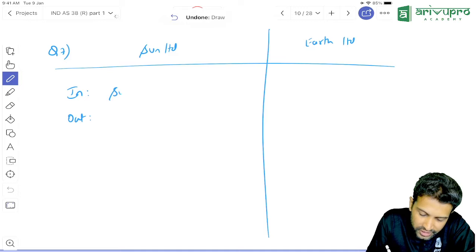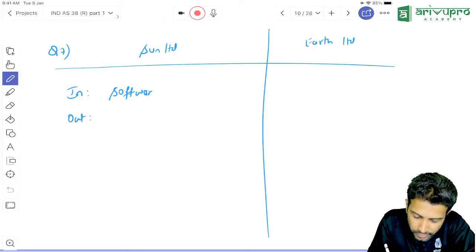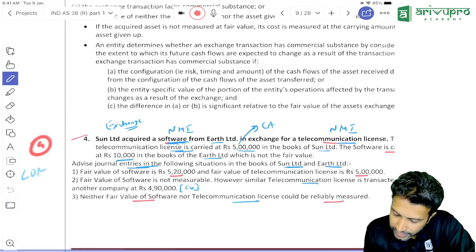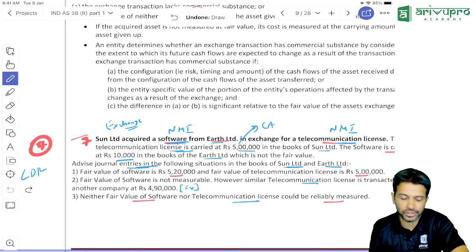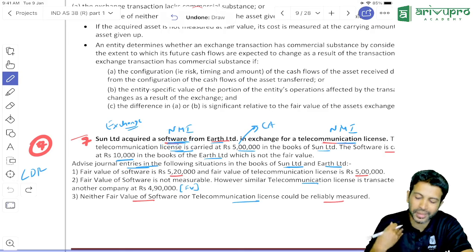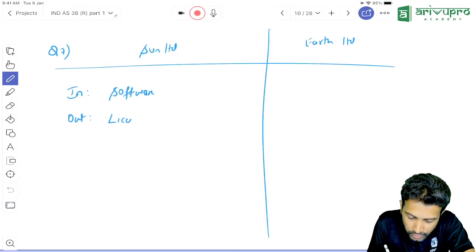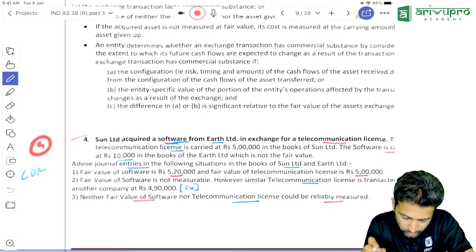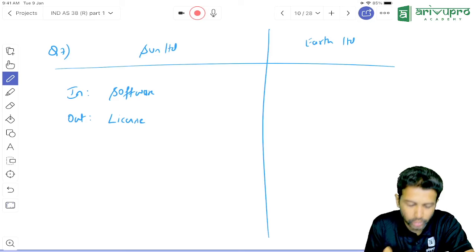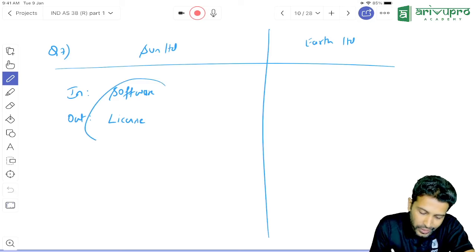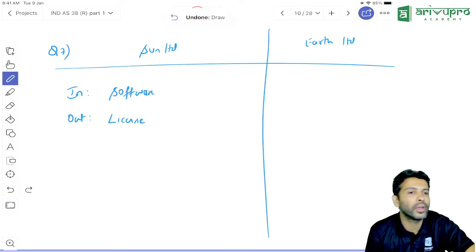So software as an asset is coming into the business. In exchange for a telecommunication license. So Sun acquired software by giving away what? License. So what is going out for Sun? Sun only or Earth only? Correct, Sun only. License is going out. Is my statement right? Software is coming in, license is going out.